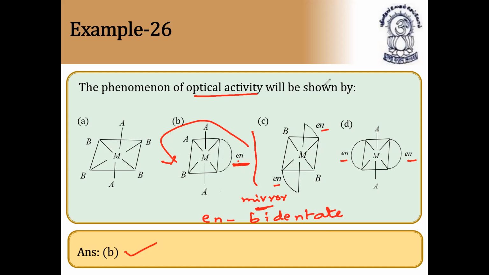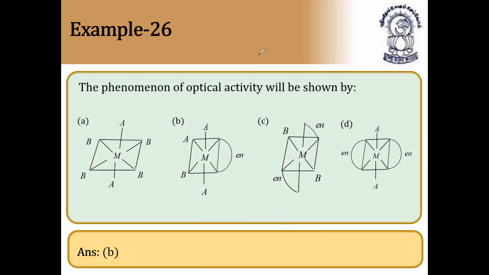This will not show optical activity because only the left and right positions should be changed. Here En is on both sides, so it cannot produce optical activity. Those are called meso compounds, identical isomers.